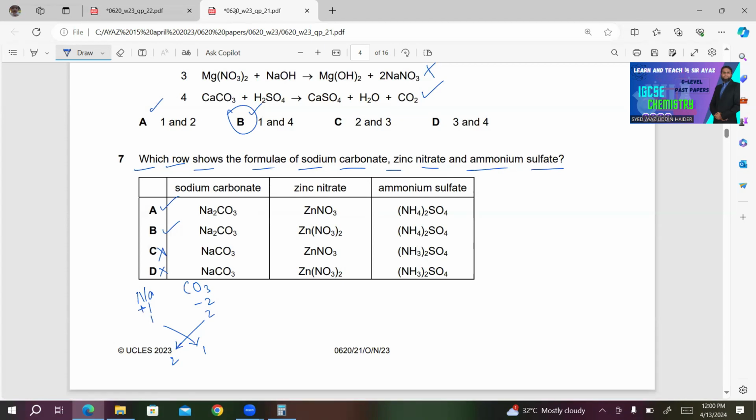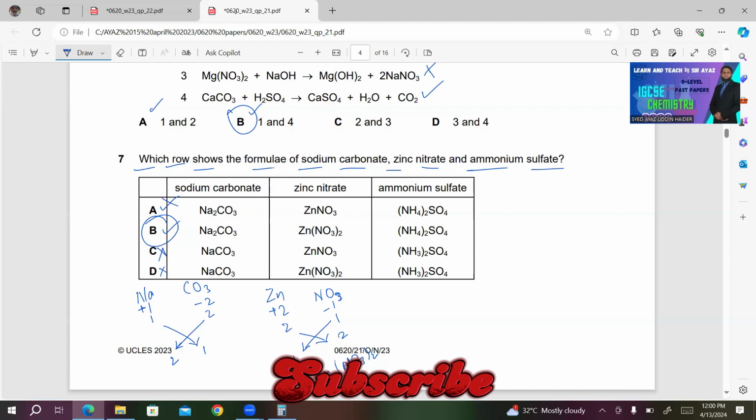Zinc nitrate. Zinc always carries +2 charge. So +2 will be the valency for zinc. What about nitrate? It always carries -1 charge. So ignoring the charges, we'll get Zn(NO3)2. So obviously B will be the right answer in this case.